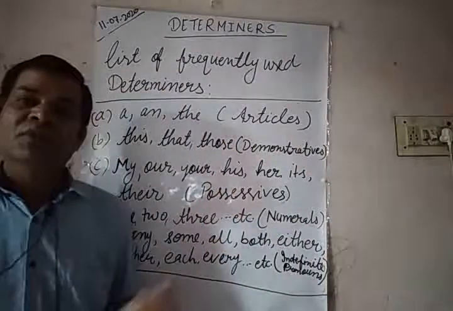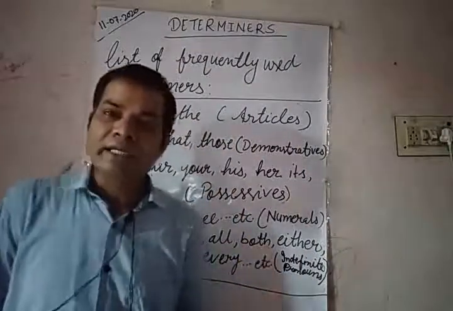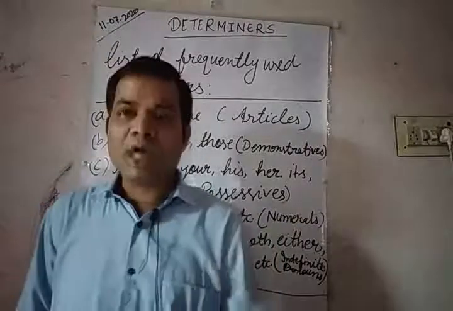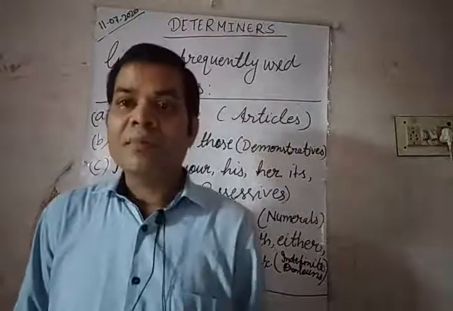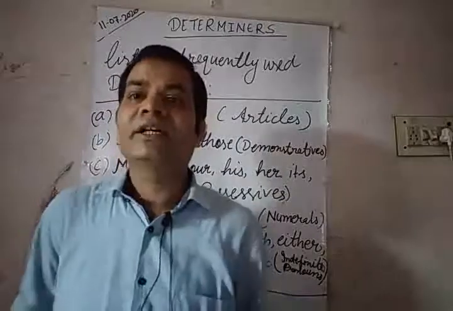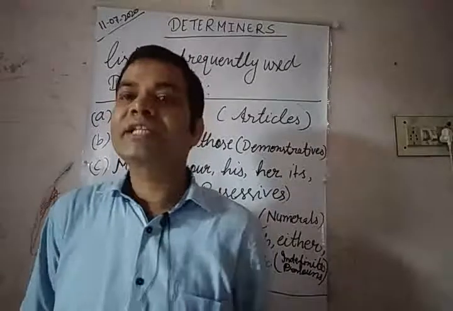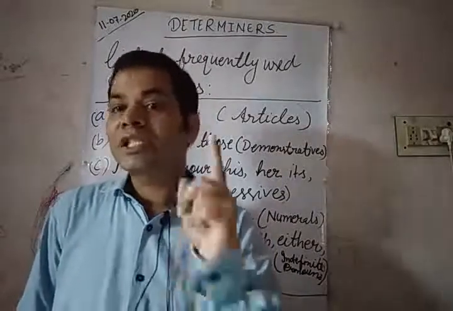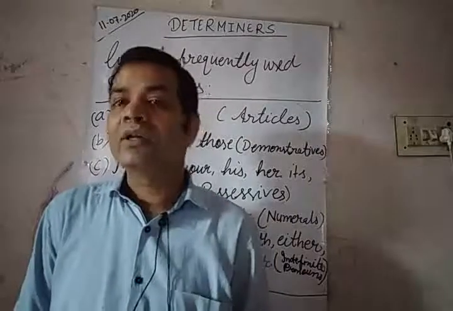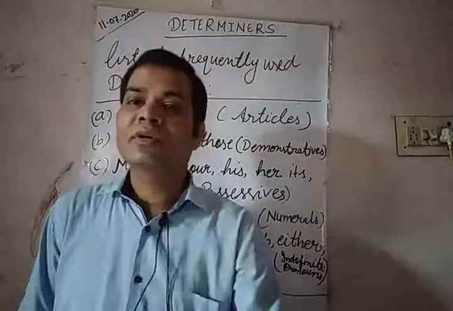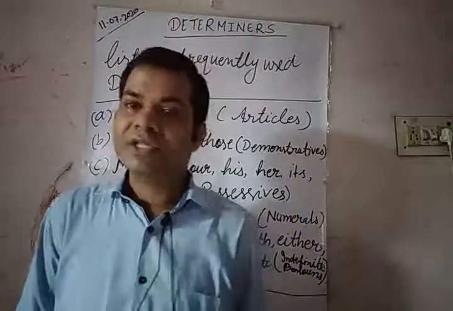Any word which comes before a noun and tells us more about a noun, describes the noun, makes its meaning more clear, that word is an adjective. And the word which stands for a noun, that word is a pronoun. So you must know about it.